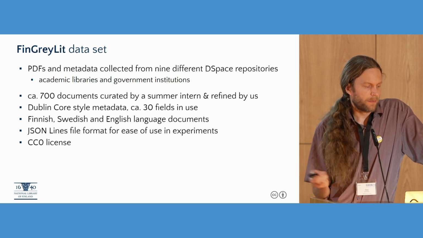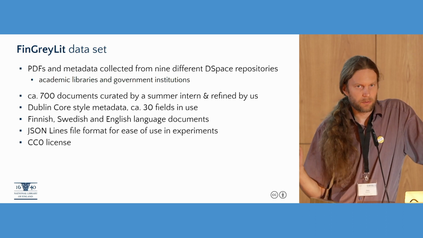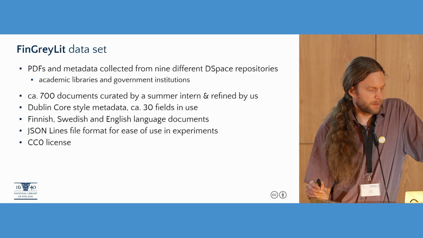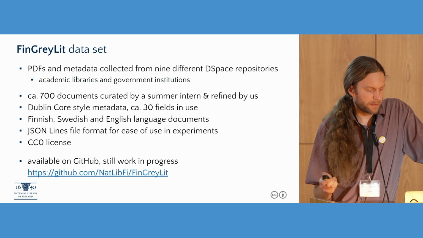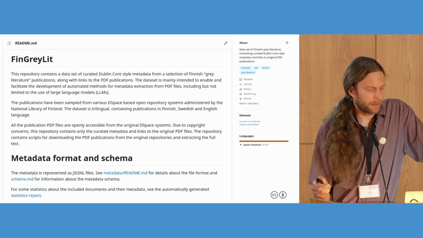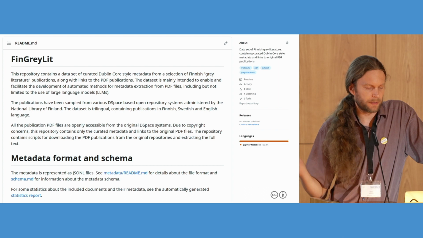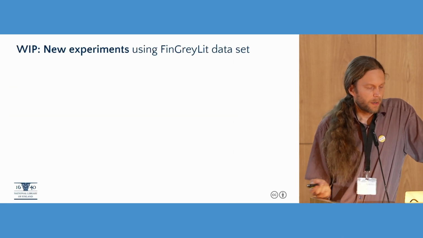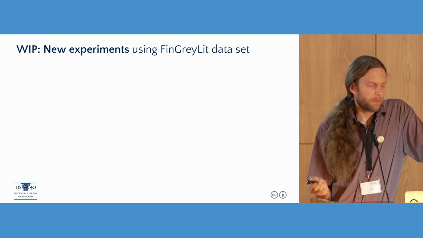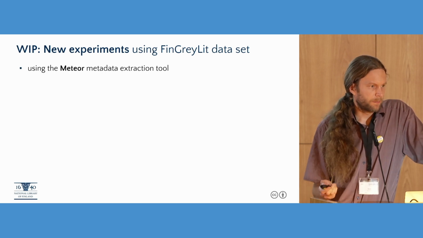And now we have Dublin Core style metadata with around 30 fields in use in total, and it's in 3 languages. And it's in GitHub, so if you want to take a look. But it's still work in progress. Here's how it looks in GitHub. So there's some documentation and statistics there.